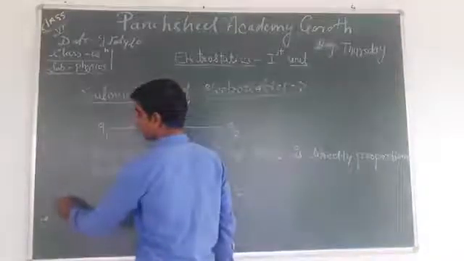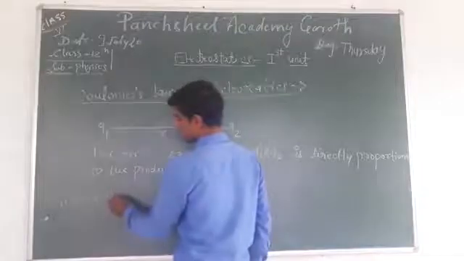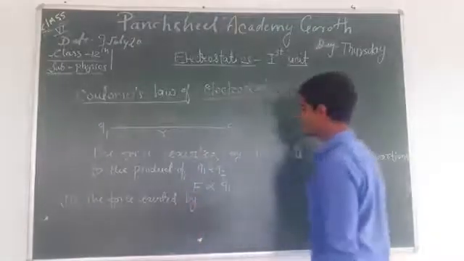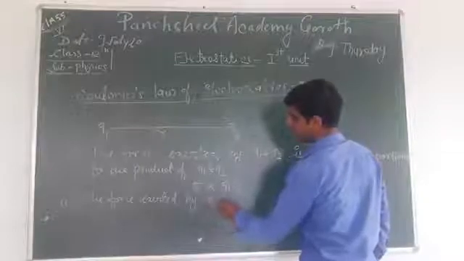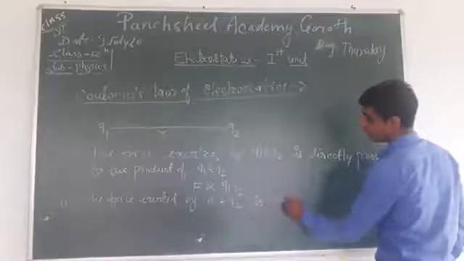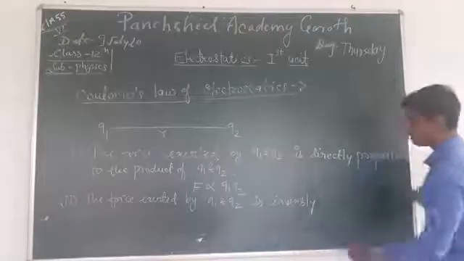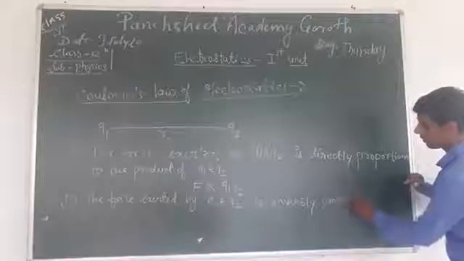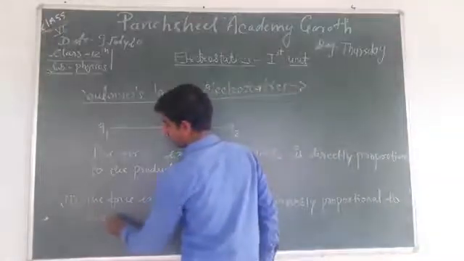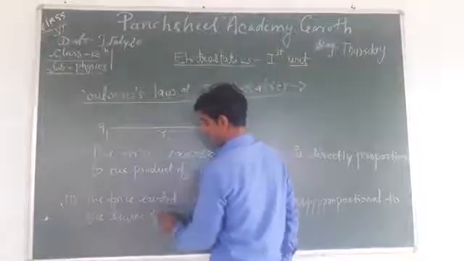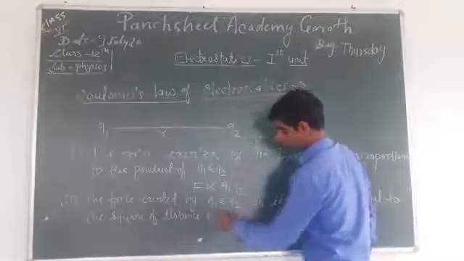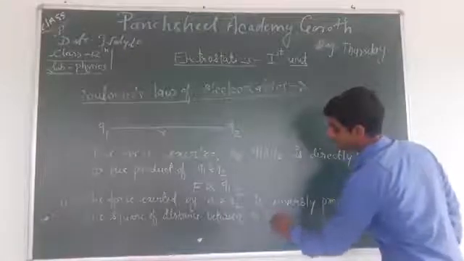Second, the force exerted by Q1 and Q2 is inversely proportional to the square of the distance between Q1 and Q2.